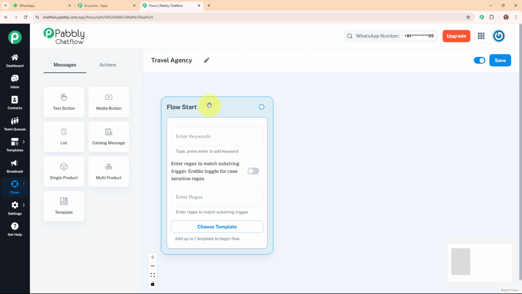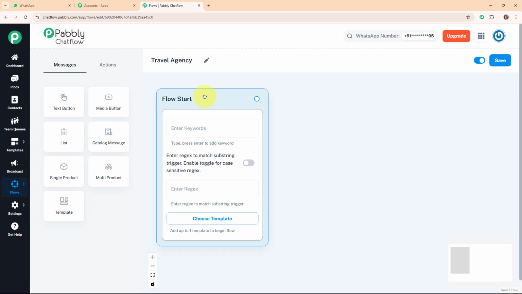And now after giving a name to my flow, it is asking me to set up the flow start. In this flow start, I need to set up the trigger for my WhatsApp chatbot. Here you can see I can set up the trigger as keywords, regex or template also. If you wish to set up the trigger as a template message, then you can choose the template from your template library, or you can set up the trigger as keywords and the regex as well.